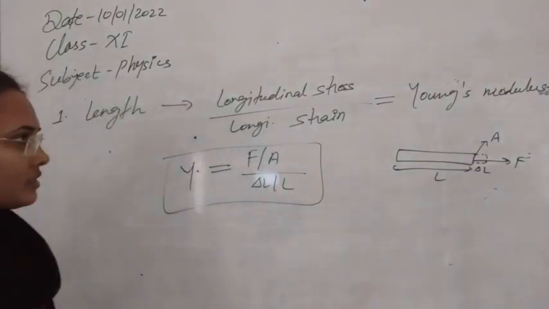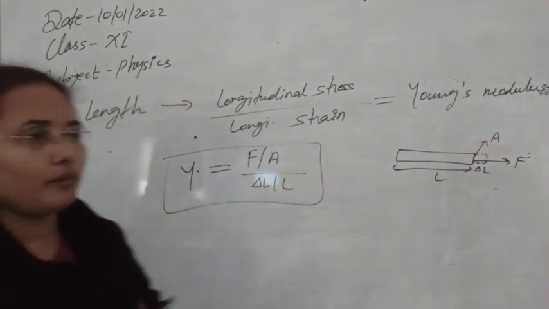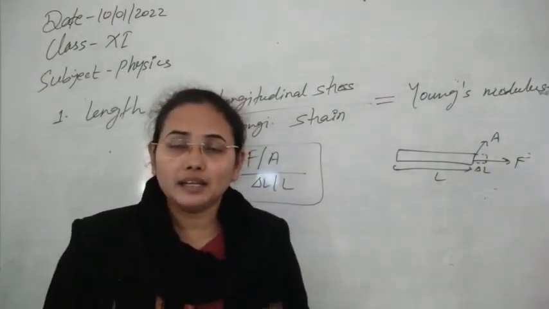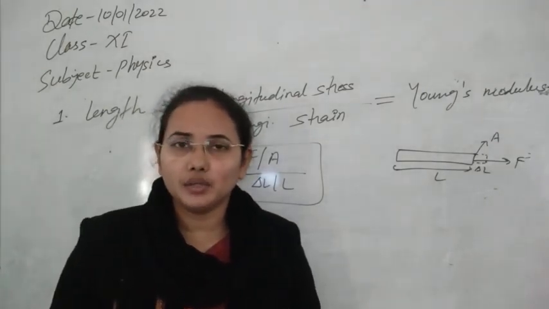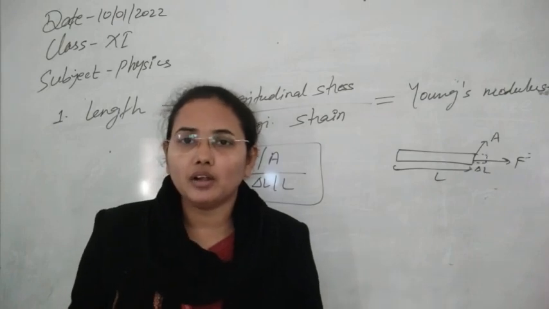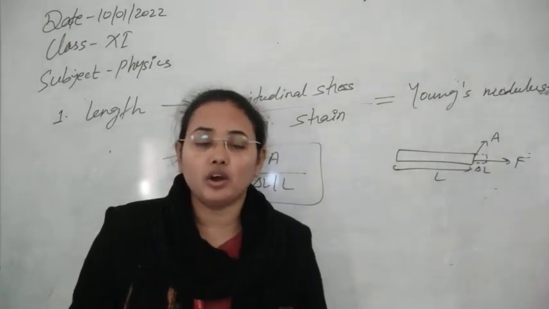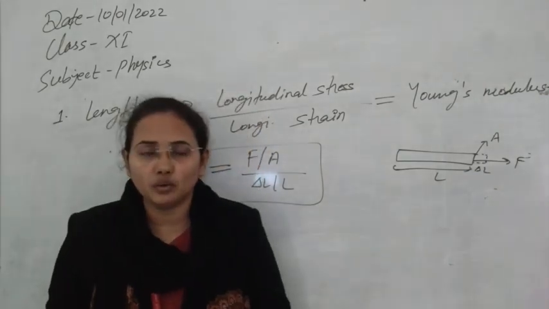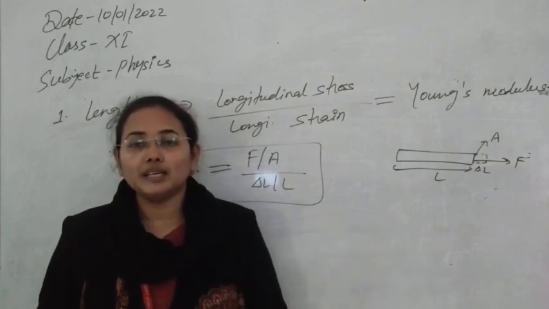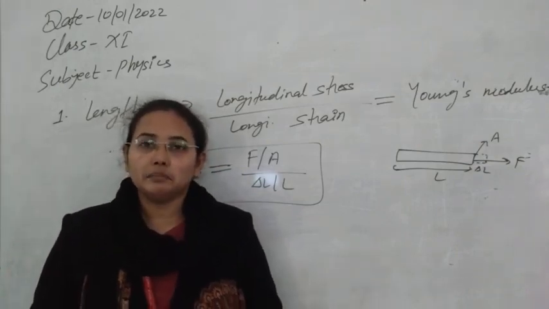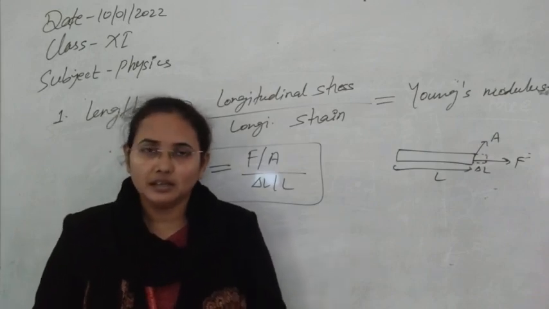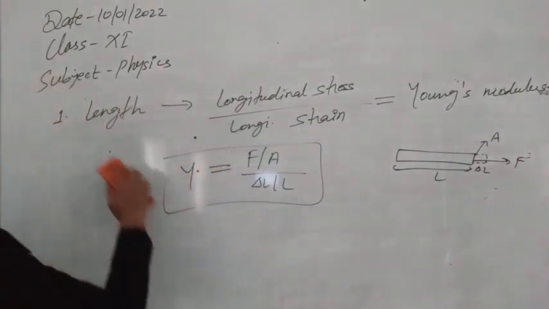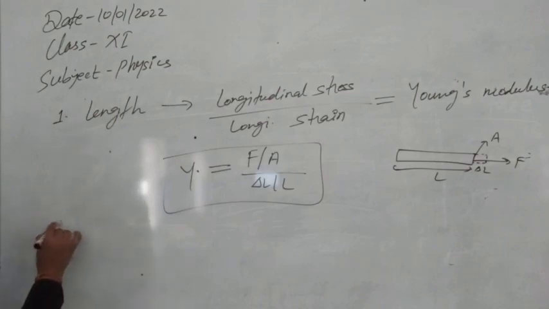So this is our first thing, giving us information about the material. We can know whether a material can be deformed or not, and this knowledge is very useful to design a lot of instruments, or the many things we use at our homes. We can decide whether to give it some shapes or not, like bangles, and this knowledge must be there. Now the second thing, for the change in volume.